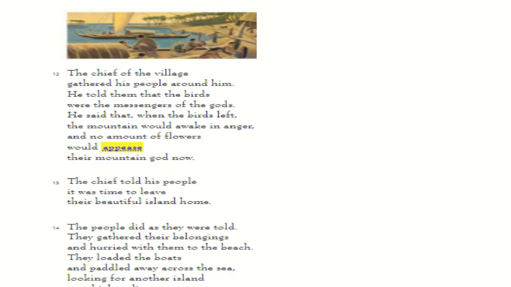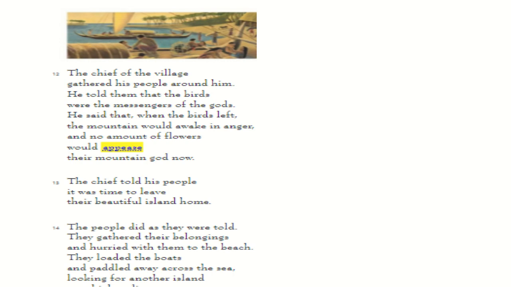So I'm going to go to that part of the text here. So it says here, the chief of the village gathered his people around him. He told them that the birds were the messengers of the gods. He said that when the birds left, the mountain would awake in anger, and no amount of flowers would appease their mountain god now. The chief told his people it was time to leave their beautiful island home.